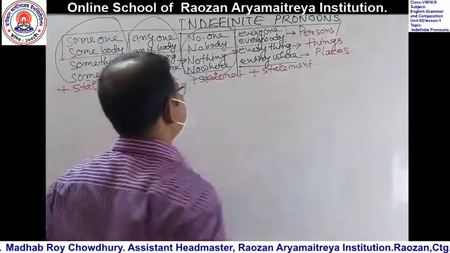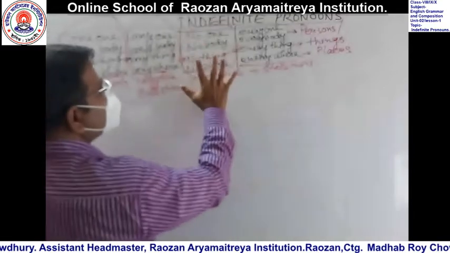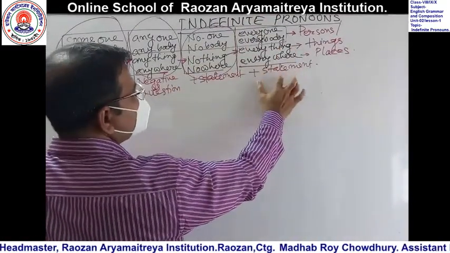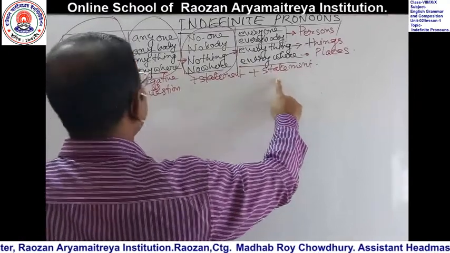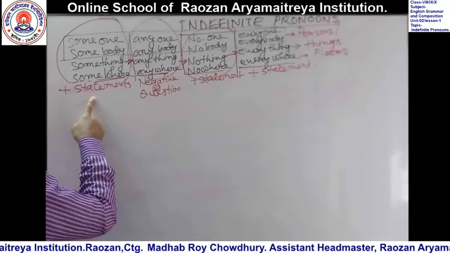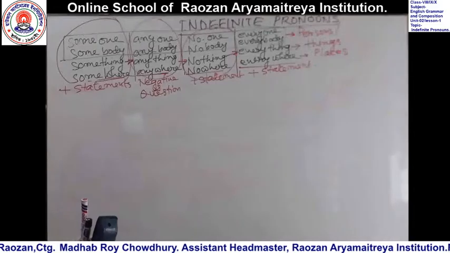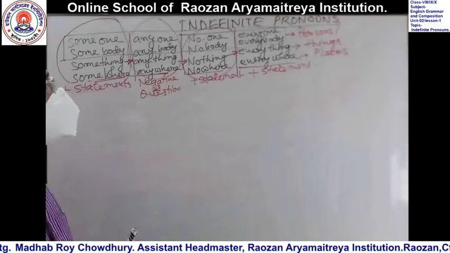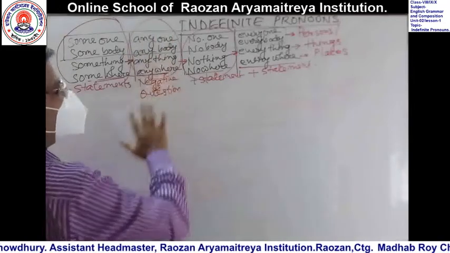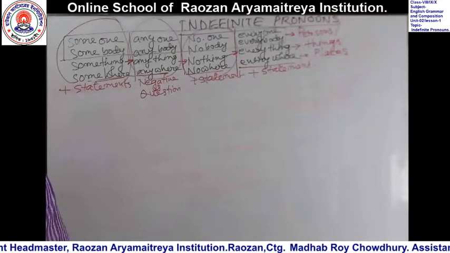Now dear students, you cannot use this group of pronouns in negative statements. This group also cannot be used in negative statements. So what type of pronouns do we use in negative situations? This group of indefinite pronouns. So now have a look at examples.